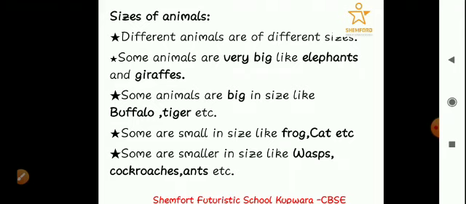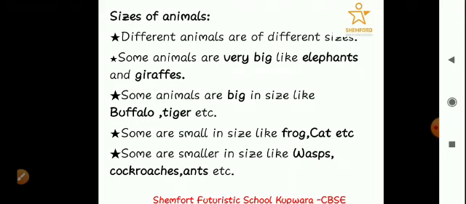Some animals are very big, like elephants and giraffes. There are some animals which are very huge, like elephants. In fact, the elephant is the largest animal on land. And the giraffe also is very huge, very big. Okay, so there are certain animals which are very big.